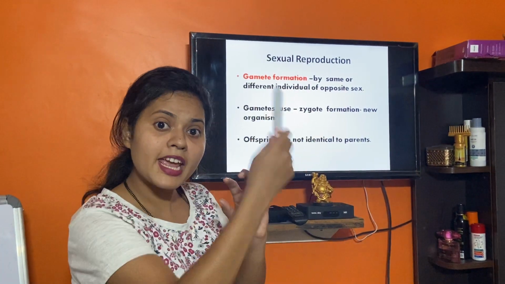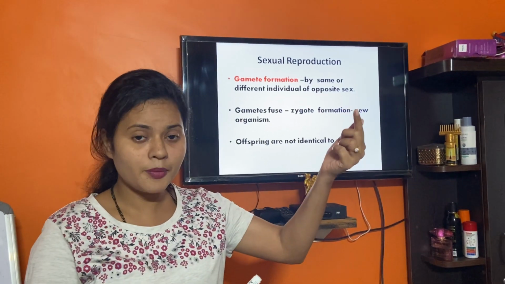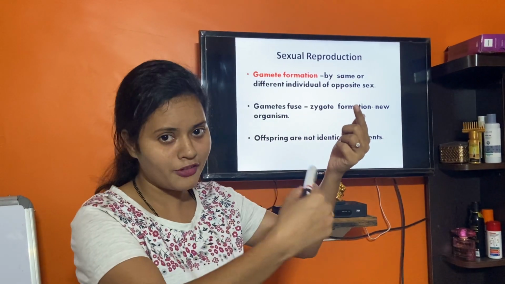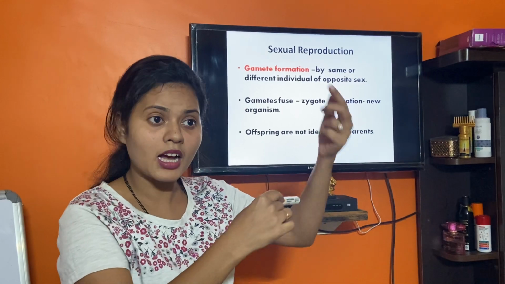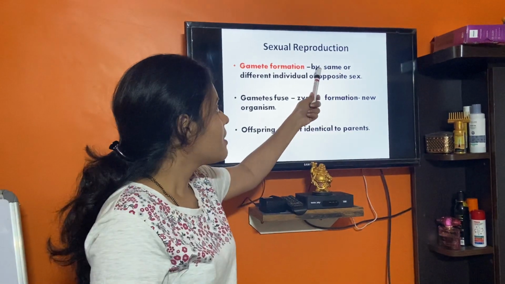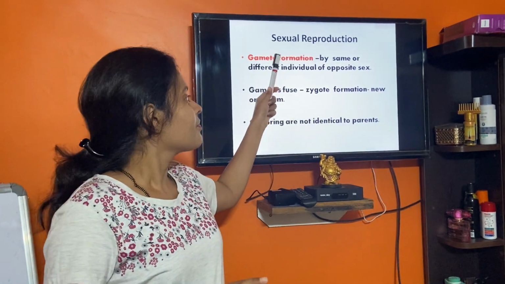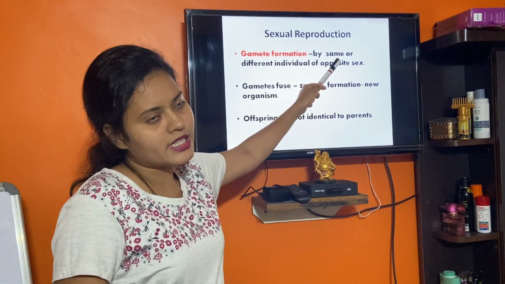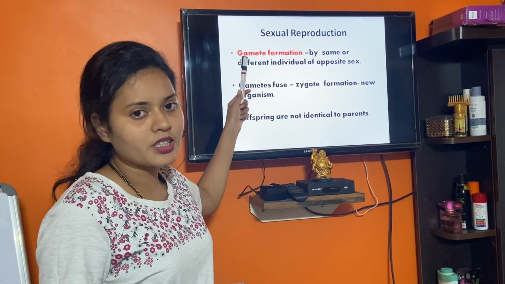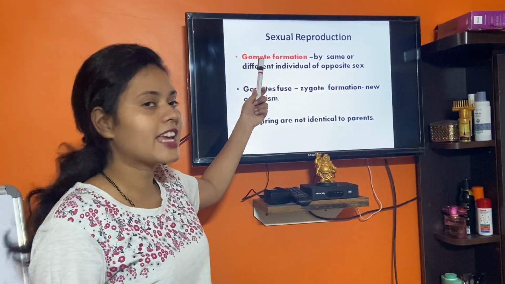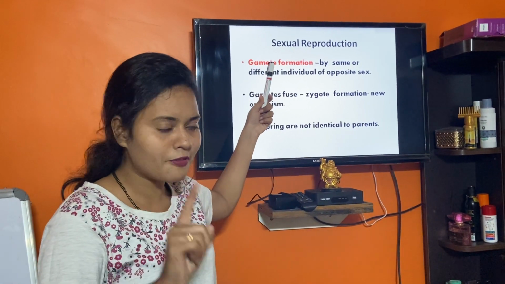Within the same flower both the gametes are produced. So here, by the same or different individual, are you getting the thing? Or by different individuals of opposite sex. That means the very first important step of sexual reproduction is gamete formation. Gametes have to be formed.